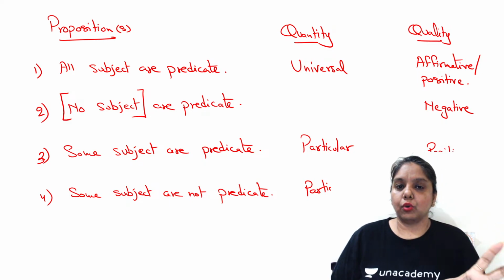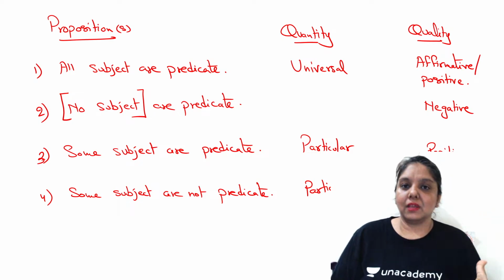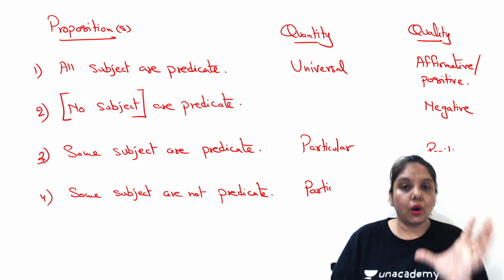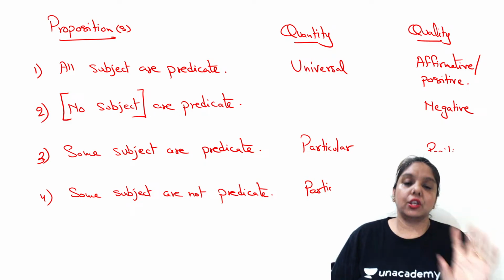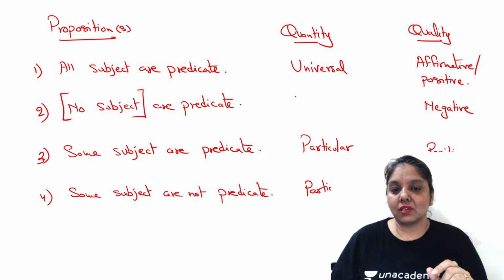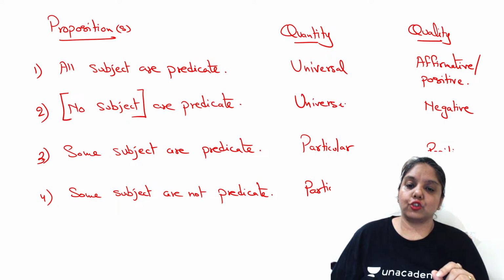We're talking about no dogs. No dogs in this world. No dogs in this country. So that means we're talking about the universality of the subject, which we are referring to, having no relationship with the predicate. And that is the reason why we say that the quantity has gone universal in nature.